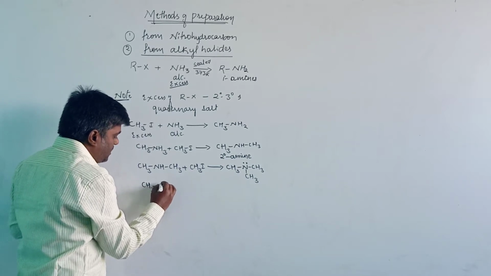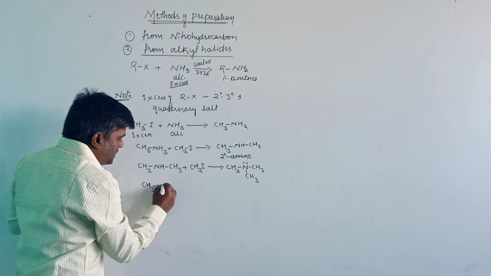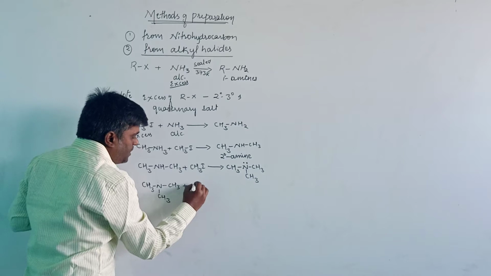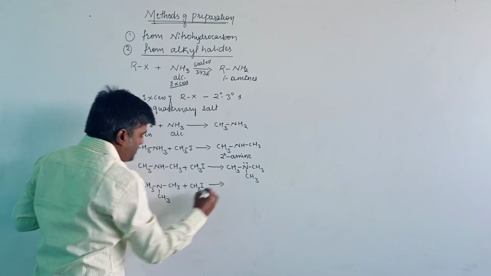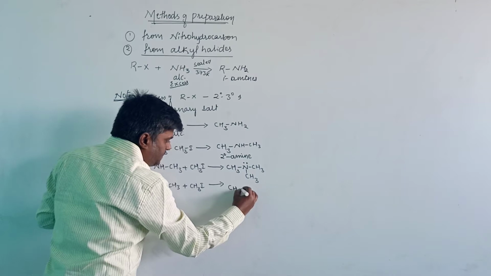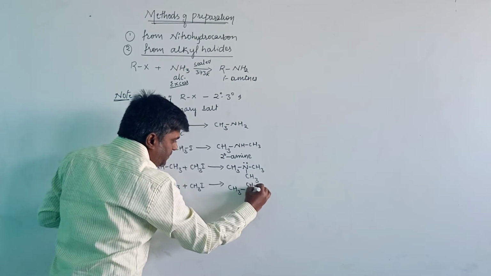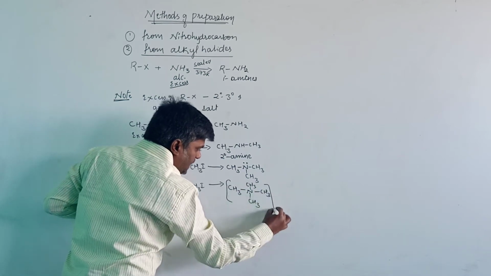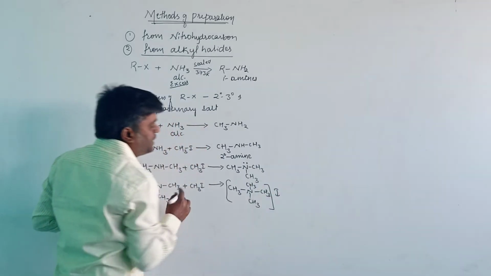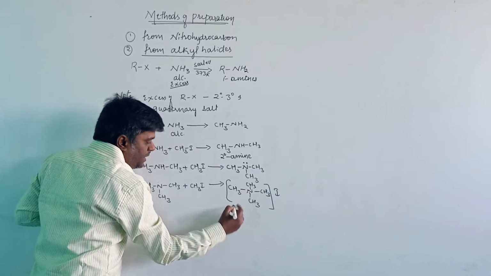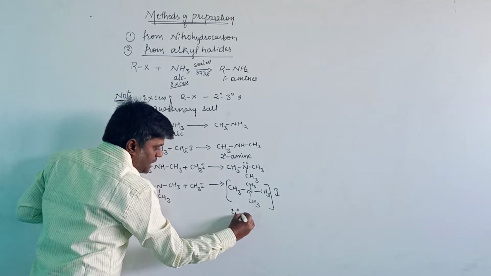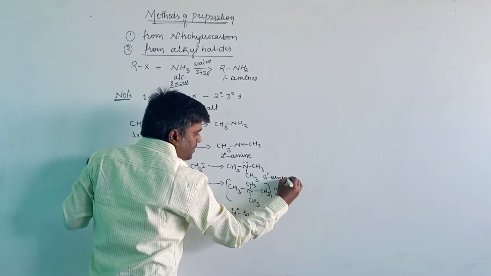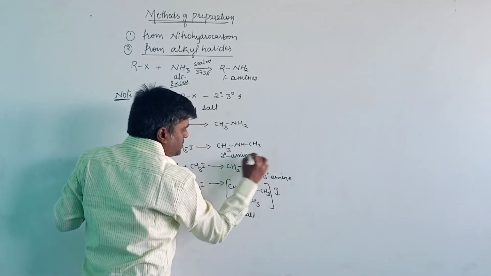The tertiary amine further undergoes alkylation to form the compound called the quaternary salt, that is (CH3)4N+ I-. Due to the absence of hydrogen, we will call it an ammonium salt. Finally it will produce the quaternary salt. Here it will produce the tertiary amine, and this is the secondary amine.